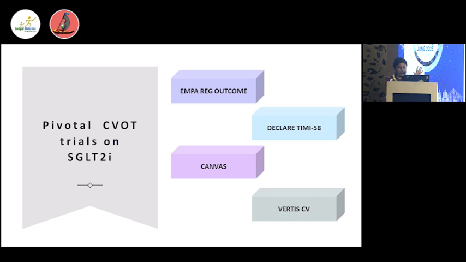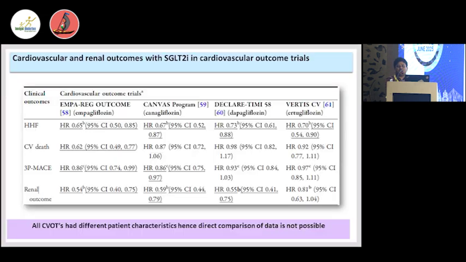Now, in the results of these four CVOT trials, we have clearly seen that the majority of the trials show a beneficial effect. Like the EMPA-REG OUTCOME trial, in all four arms, hospitalization for heart failure, CV death, 3-point MACE, and renal outcome have shown a beneficial effect. For CANVAS, the majority show a beneficial effect, except for CV death, which is not showing the benefit; it is showing non-inferiority.